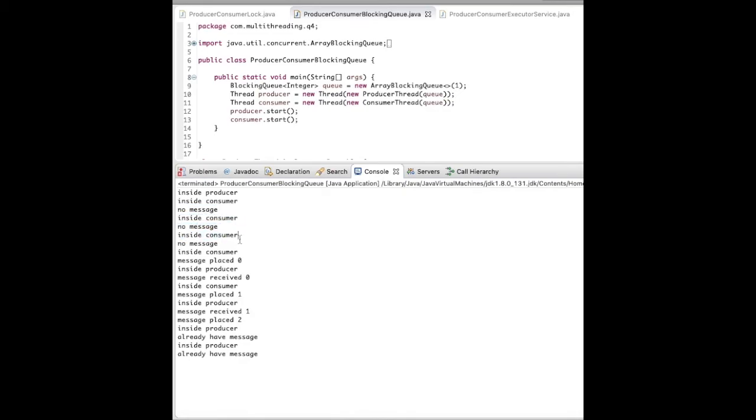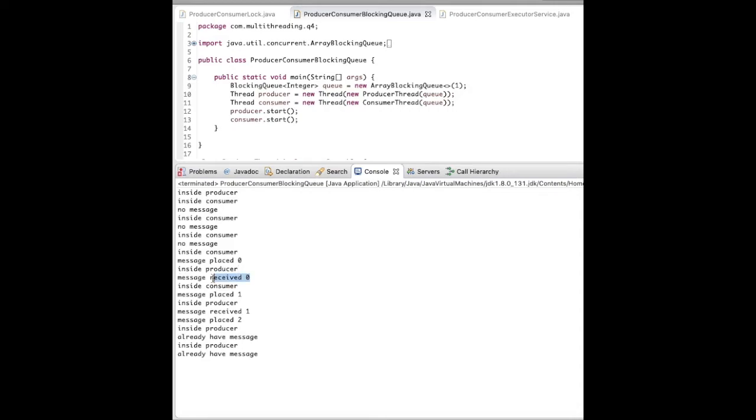It again goes inside the consumer, again no message. Here our producer has still not placed the object, so we are getting no message. Now when the message is placed, it again goes inside the producer. But since the message is already placed, the producer cannot place anything, it is blocked.